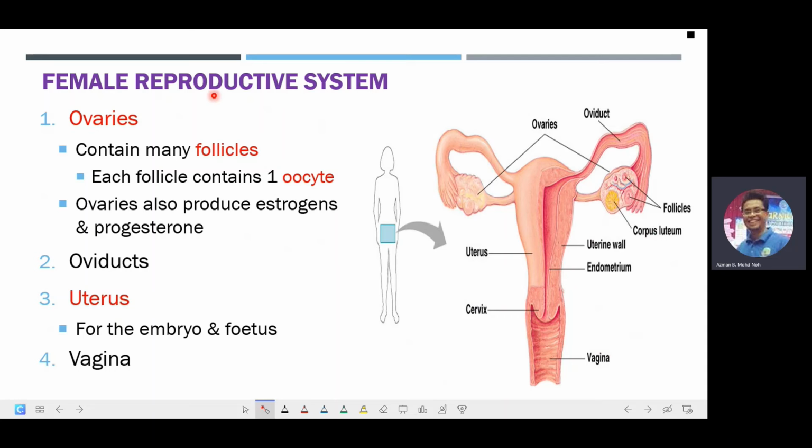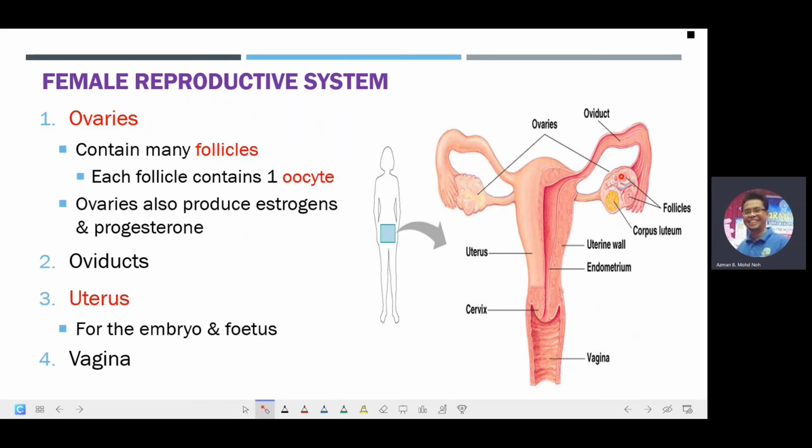Now let's move on to the female reproductive system, which consists of the ovaries over here. Normally, one individual female will have 2 ovaries, one on the right side and one on the left hand side. And inside the ovaries will be many follicles.